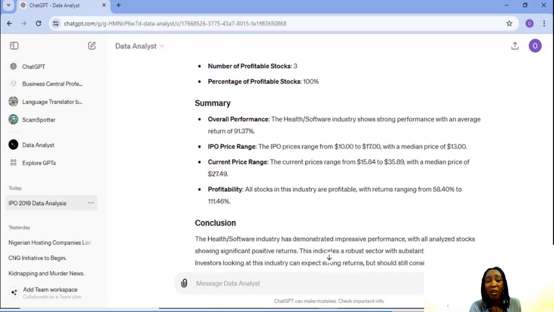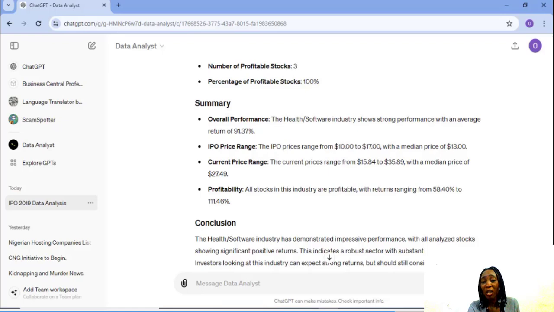Overall performance: the health software industry shows strong performance with an average return of 91.37%. The IPO prices range from $10 to $17 with a median price of $13. Current price range is $15.8 to $35.89 with a median price of $27. Profitability: all stocks in this industry are profitable, with returns ranging from 58.4% to 111.48%. The health software industry has demonstrated impressive performance, with all analyzed stocks showing significant positive returns. This indicates a robust sector with substantial growth potential.